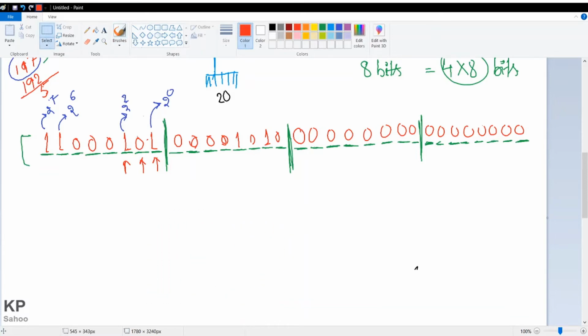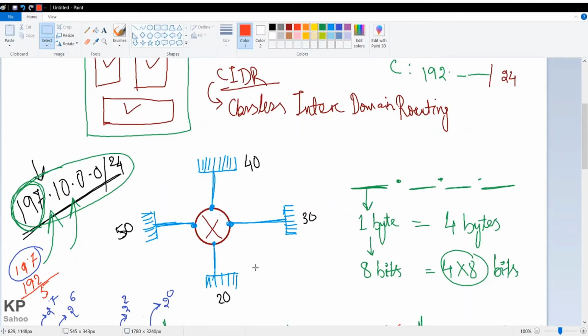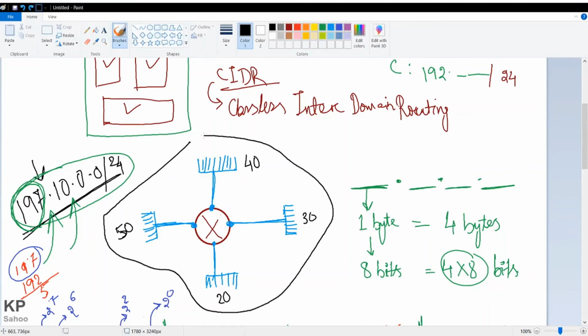Alright, so this was my question. This is the IP given, and I need to break it into, let me give a box, and I'm creating this in blue color or maybe black. I can just freely draw. This is my question. I need to divide my network into 4 networks that can accommodate this many computers.